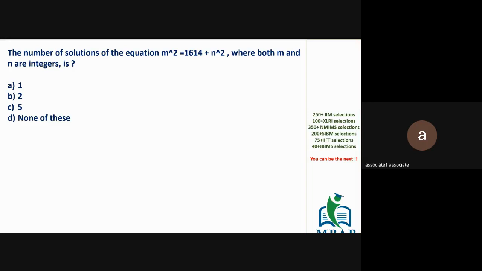So you will not solve it as a quadratic. You don't make a quadratic expression. If you take n square on the left side, it is the same as m square minus n square equal to 1614, which is the same as, in how many ways can you rewrite 1614 as a difference of two perfect squares? We discussed just now, it is going to be either even into even or odd into odd. Odd into odd is always odd. 1614 is even. The only question is how many even solutions are possible for 1614.